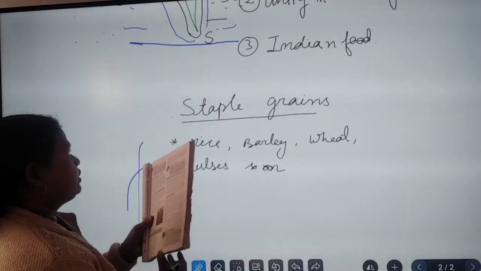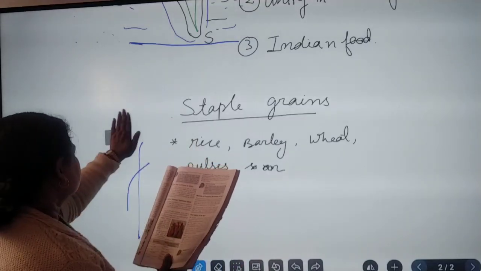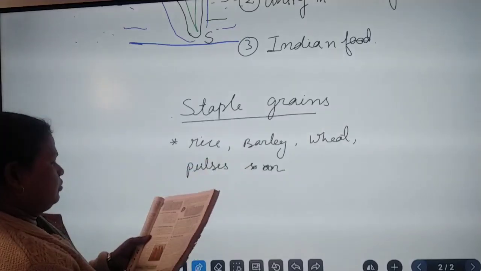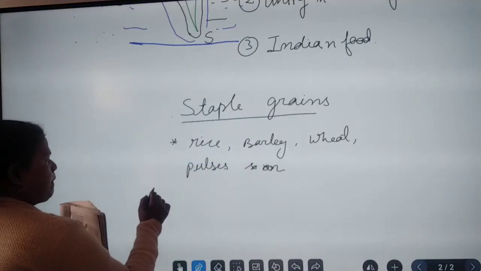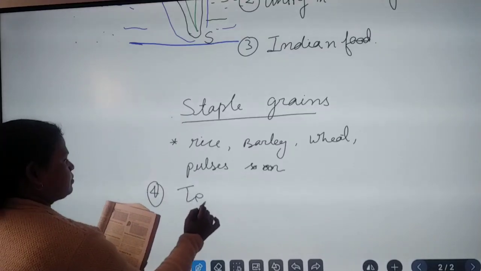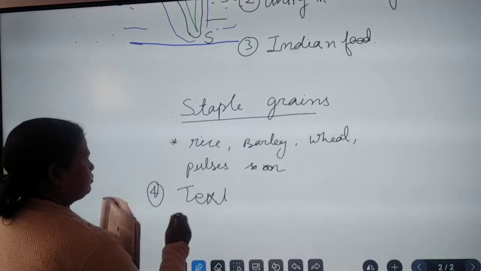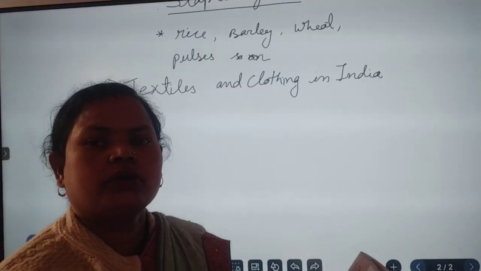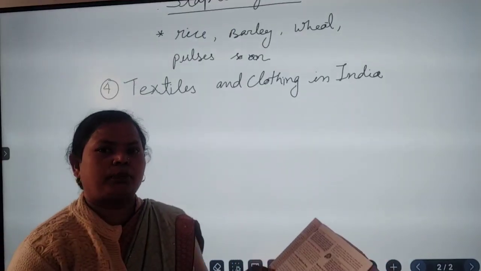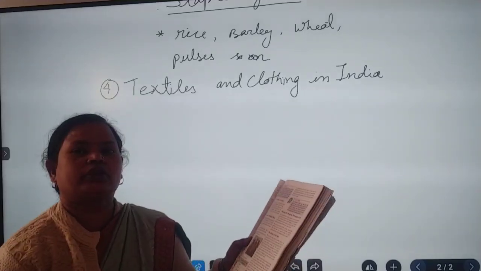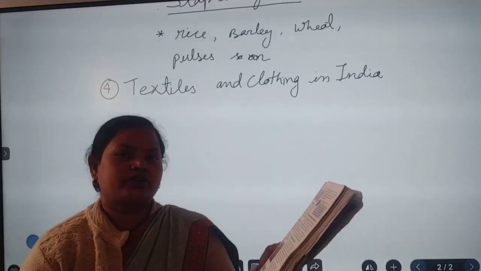Our next point, that is the fourth point, textile. Number 4 is textiles. This is our today's main topic, that is textiles and clothing in India, which is related to our dresses.